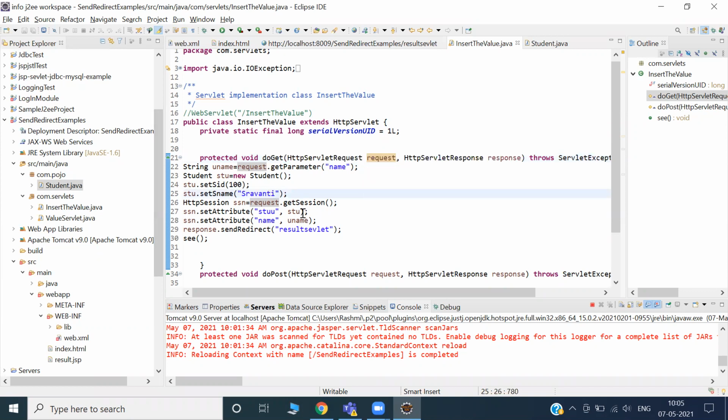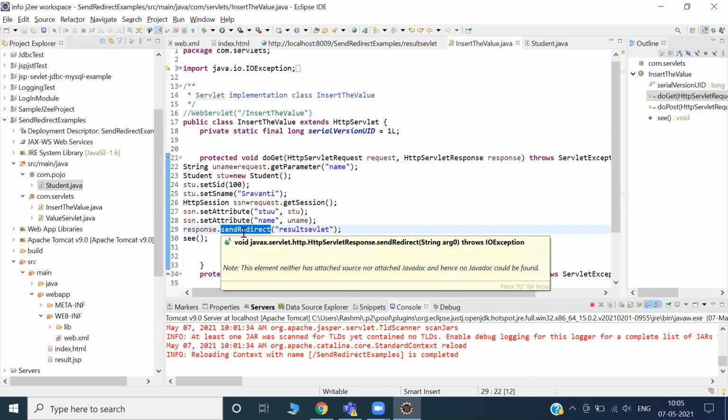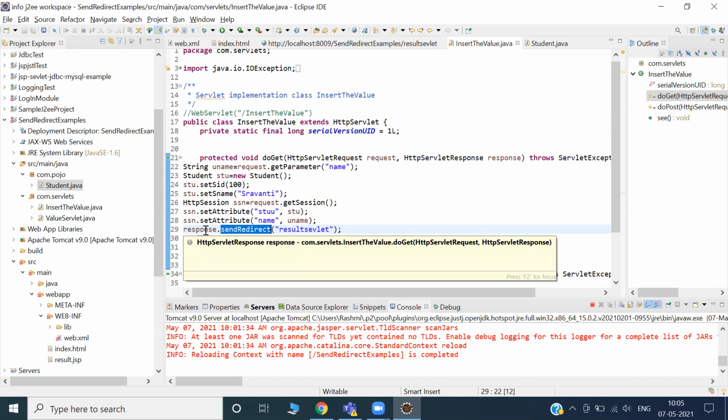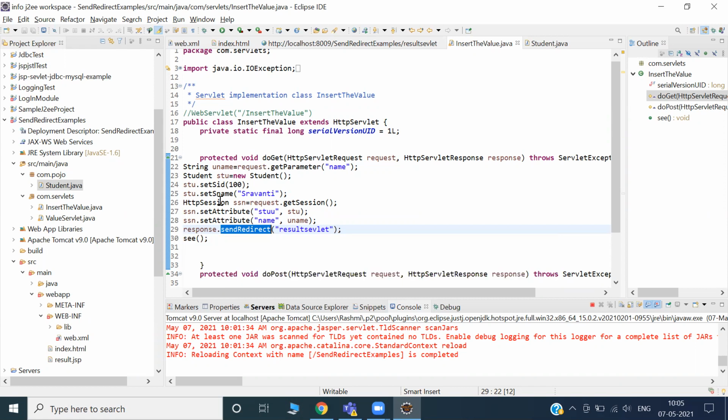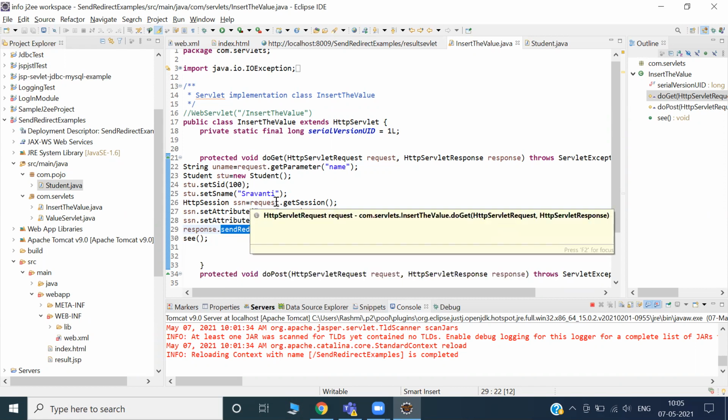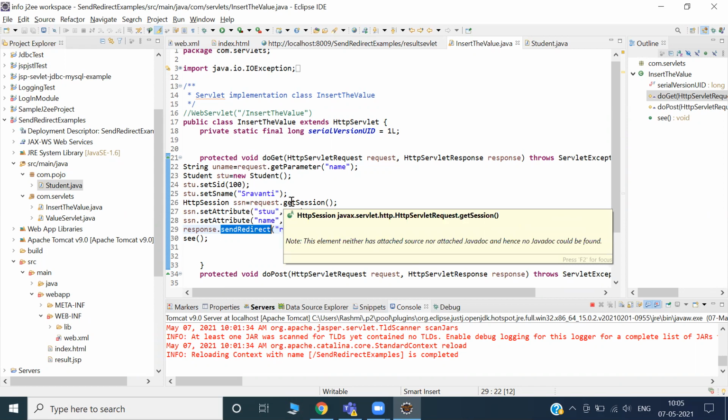Let's say how to go from this page to another page. What is the other page? The result servlet. How to get the result servlet information, like the class name and all? You know it. You can copy it and search in the web directory. But what is happening? The sendRedirect method will be called with the help of the response. It is not the request. If it is the request, then it is easy: you can use request.setAttribute. Inside the brackets there are two values. One is the thing which you are attaching, and the second is the value.